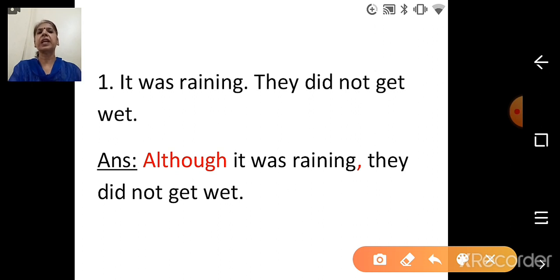So what we have to take care of? This full stop will go. And what will come in its place? Comma. So these punctuation marks also we have to take care of. And first thing, we have to begin the sentence with although. Although it was raining, which punctuation mark will come? Comma. They did not get wet. End the sentence with a full stop, one full stop at the end.